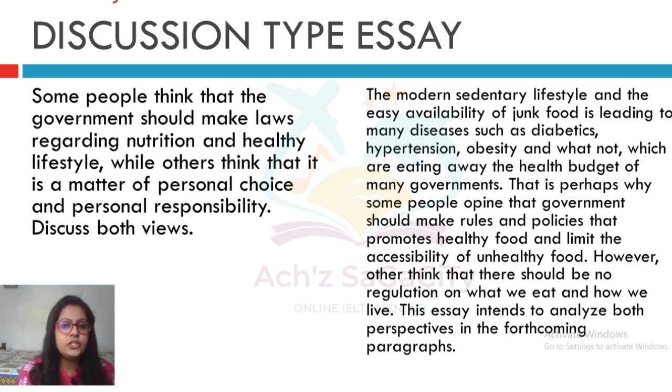So how to arrange the introduction part? Same as before, we need to start off with a general statement related to the question. After that, paraphrase the question. Soon after that, you need to write your outline sentence. Here, we don't want to write the thesis statement, or include anything related to our opinion, because they are not asking for our opinion. So this is called a discussion only type.